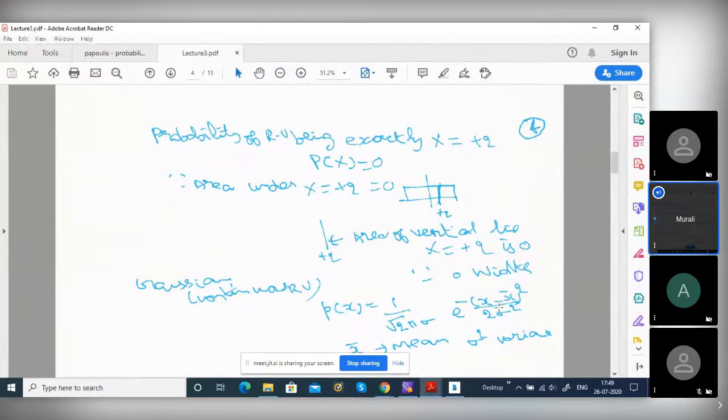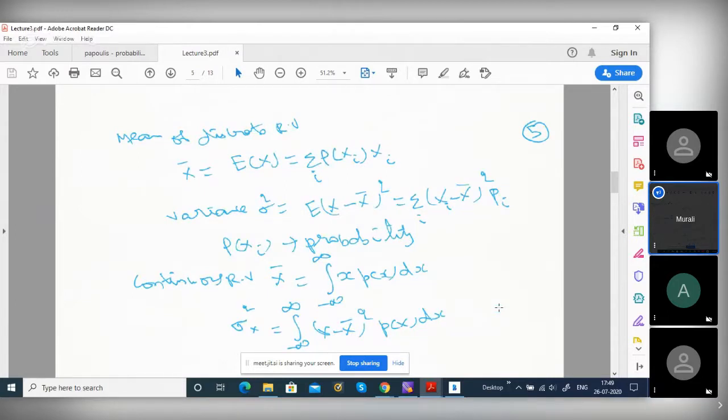So here x bar is the mean, I explained what the mean is. Sigma is the standard deviation, and sigma square is the variance. I'll explain this in terms of a discrete variable so that it is easy to understand; the same thing is applicable for a continuous random variable. The mean of random variable x bar is, if it is discrete, E of xi, given by the sum over i of p of xi into xi.